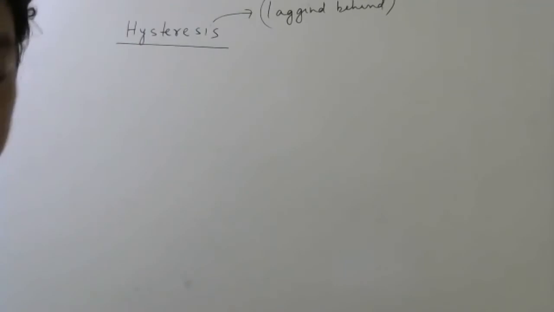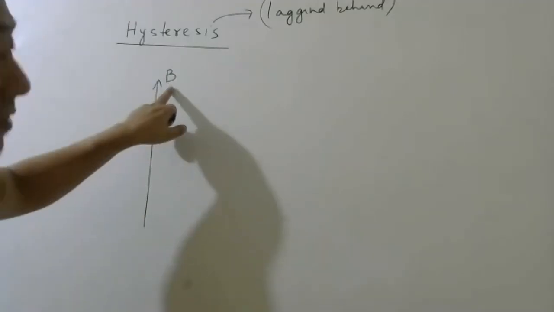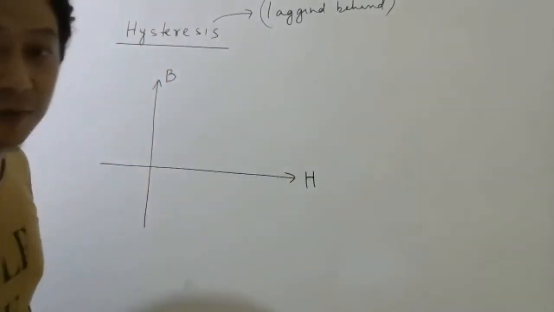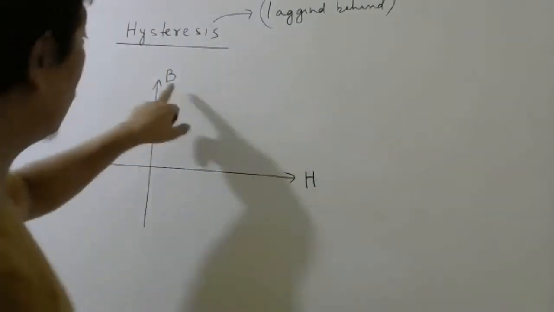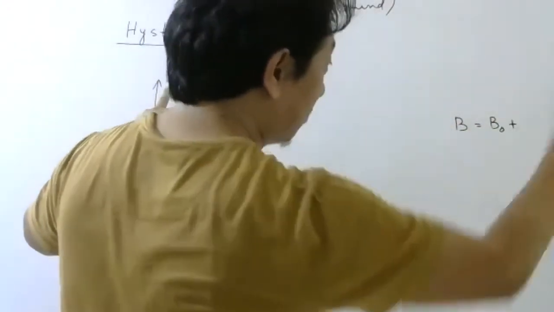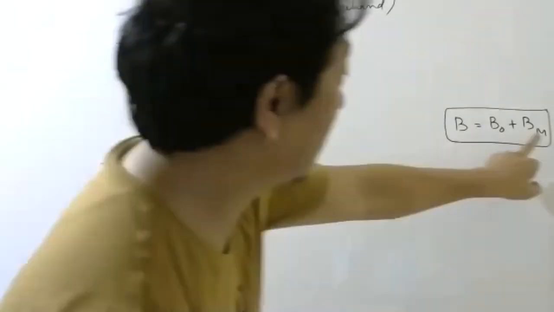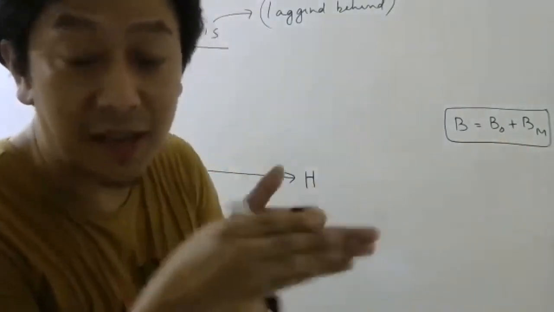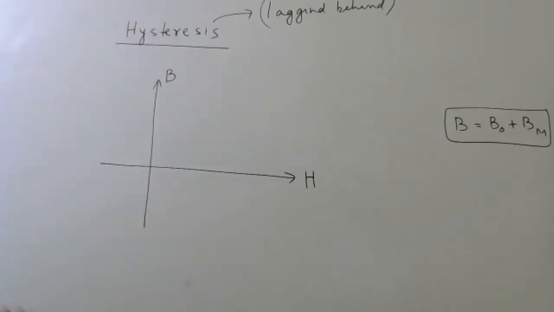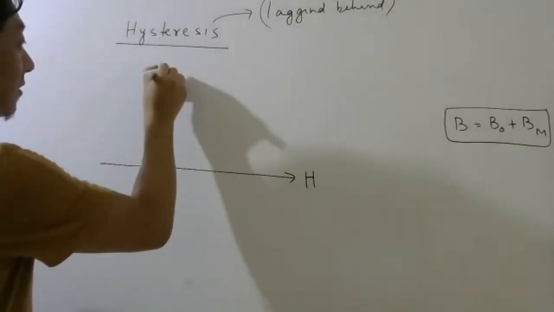So please try to observe carefully. Suppose I plot the magnetic field inside the material and the magnetizing field. Now you know that this has two parts: B naught plus the part due to magnetization. Please remember, this has two parts. One is the external, one is due to the magnetization of the material, which basically means atoms coming in the same direction. Now listen carefully.